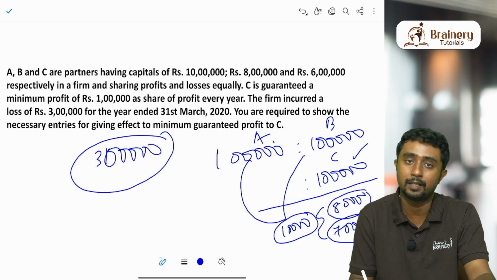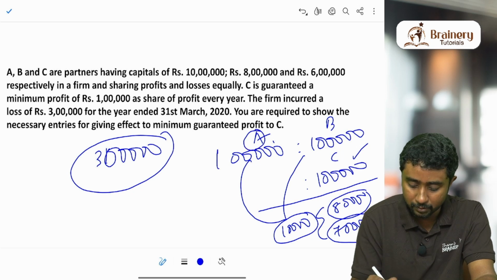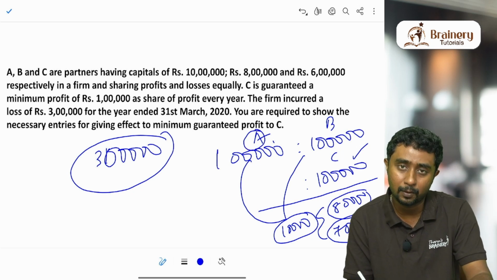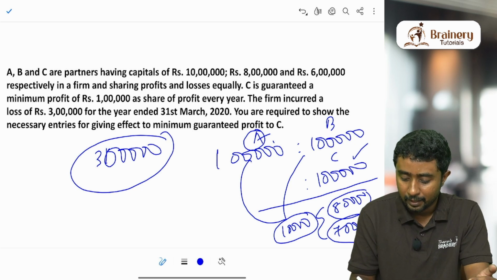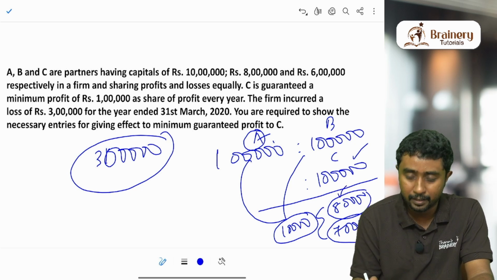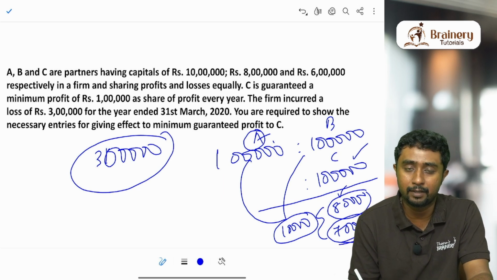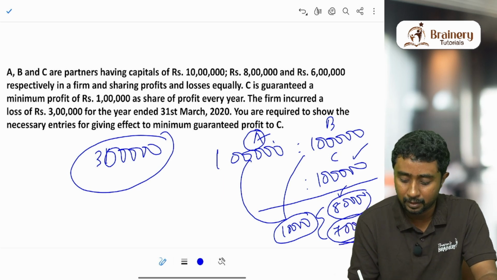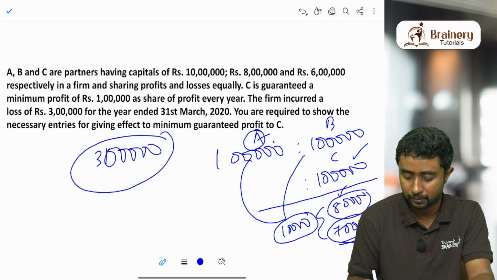Usually it is both the other partners together. Okay, sometimes A alone also can give the promise, that is also there. In that case A alone should pay this 10,000. If the situation is like this, that means we have promised him 80,000 rupees and his actual profit came only 70,000 rupees. When we divided the profit, he is getting only 70,000. The third person is getting only 70,000.